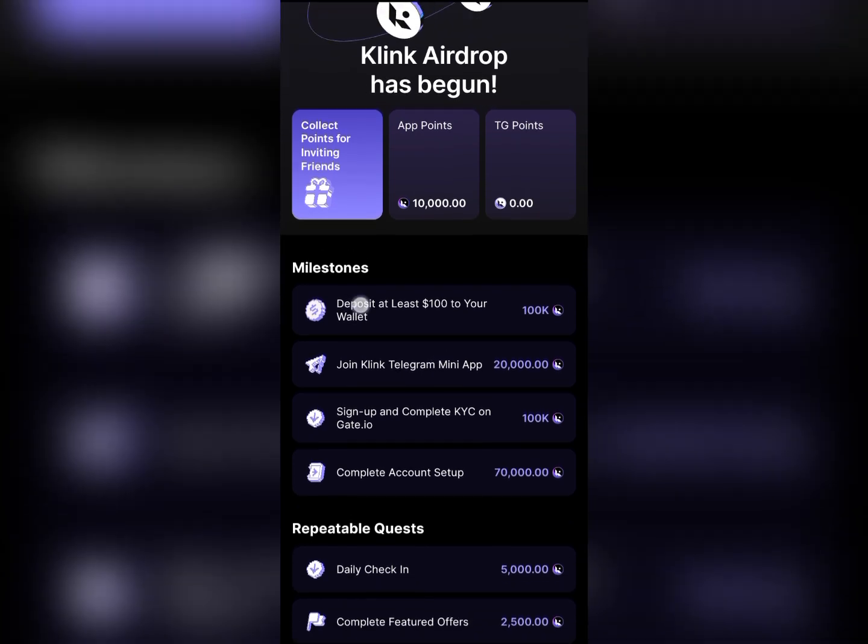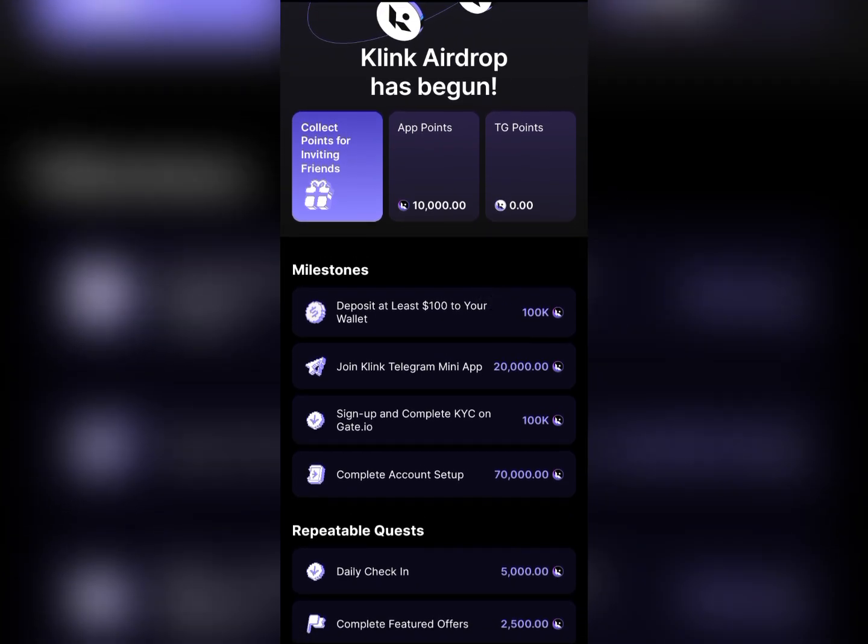Other milestones: if you deposit at least $100 to your wallet, you'll get 100,000 points. This is not compulsory, but still endeavor to do it if you have up to $100. You can deposit it and also withdraw it. They're not going to use it for anything.